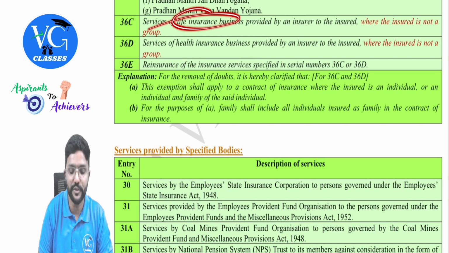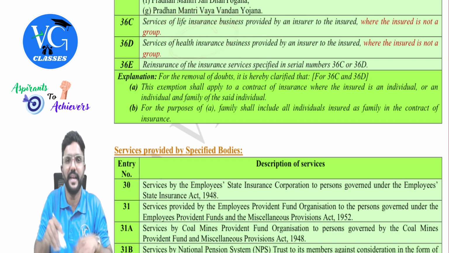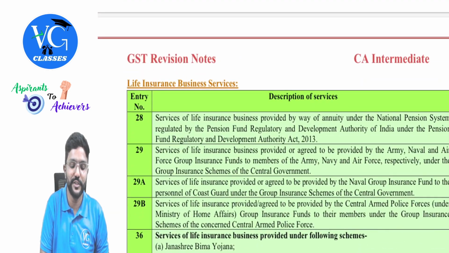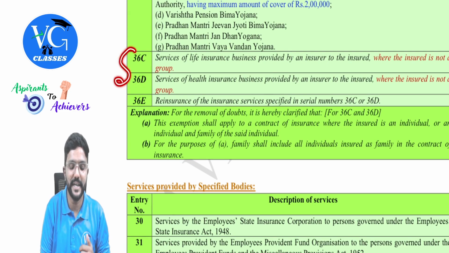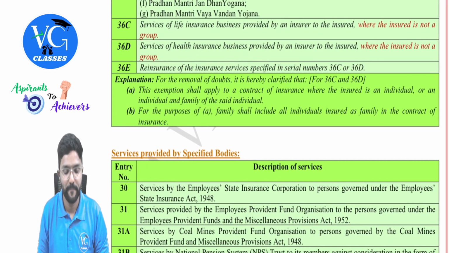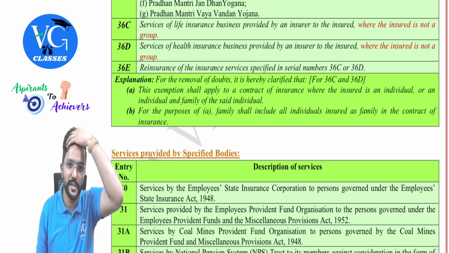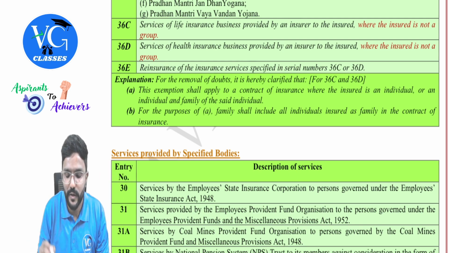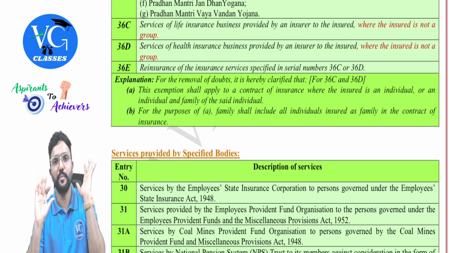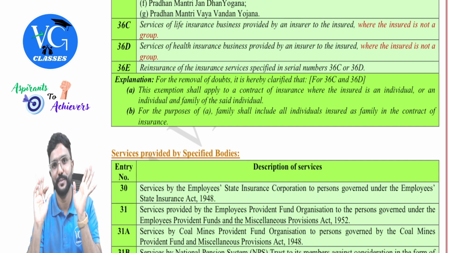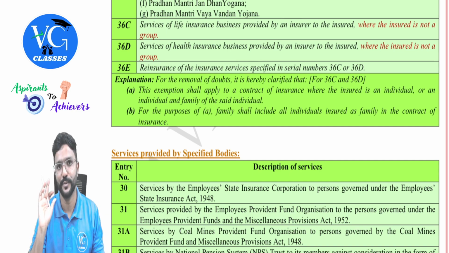So this is life insurance. Same way health insurance also is there. I have taken it here only. Actually, the heading is life insurance, please don't get confused, but I have added health here because they both are connected. Both are new. Services of health insurance business provided by an insurer to the insured, where the insured is not a group. It should not be a group insurance, but it can be a family group. It cannot be an other group.